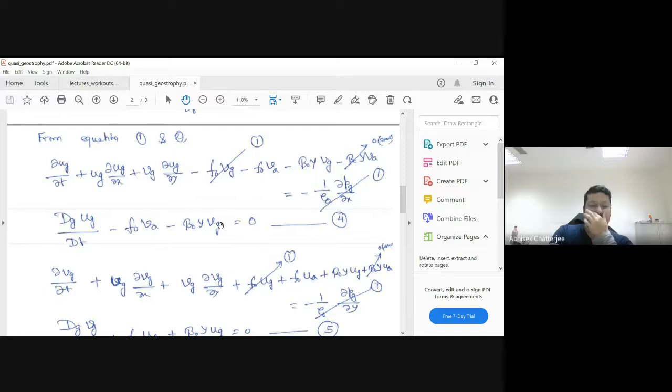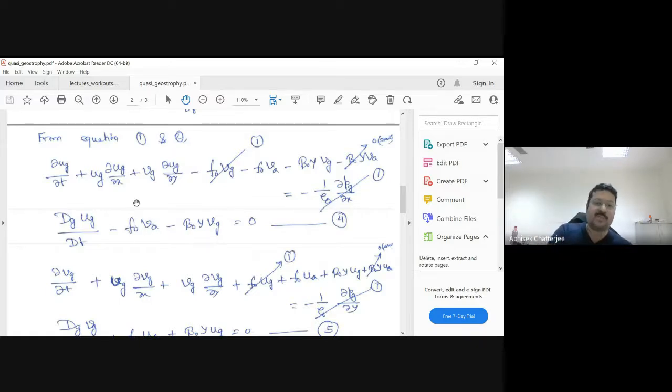0. Okay, so what it is telling is basically the U momentum equation of the quasi geostrophic balance. It is telling that any change of the geostrophic velocity field is driven by the Coriolis force due to the ageostrophic velocity. As soon as you have some velocity, you attain a Coriolis force, right?